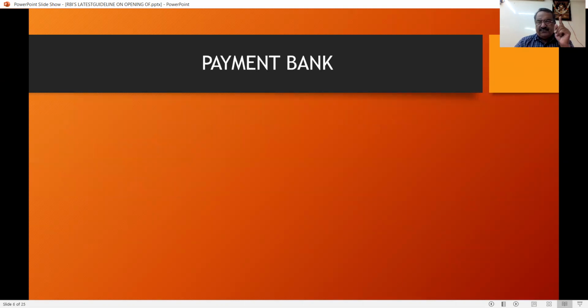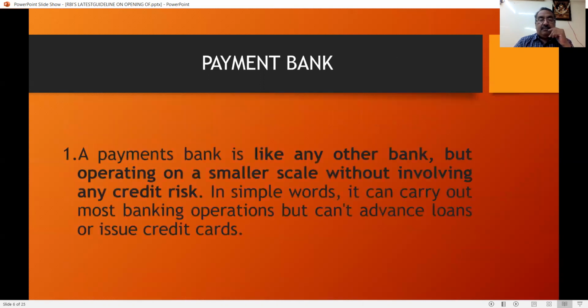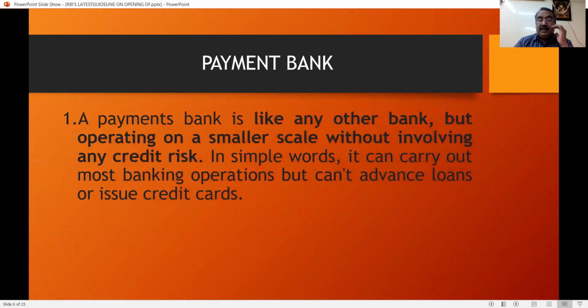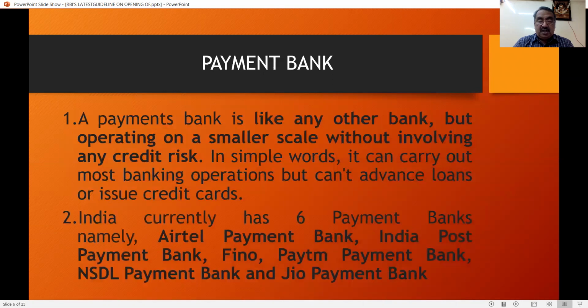Here, the circular is applicable to the payment bank. What is a payment bank? A payment bank is like any other bank, but operating on a smaller scale without involving any credit risk. That means it pays only. There are no advances given and no credit cards. So in simple words, it can carry out most banking operations, but cannot advance loans. That is, it cannot give loans or issue credit cards.